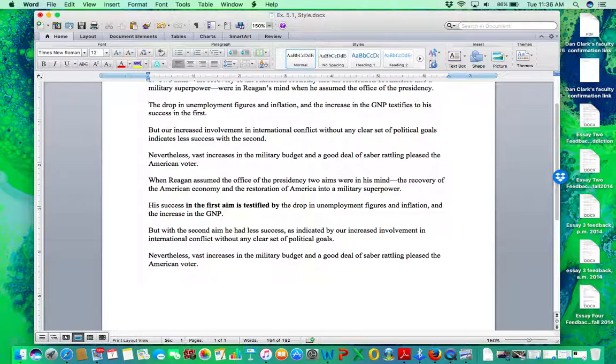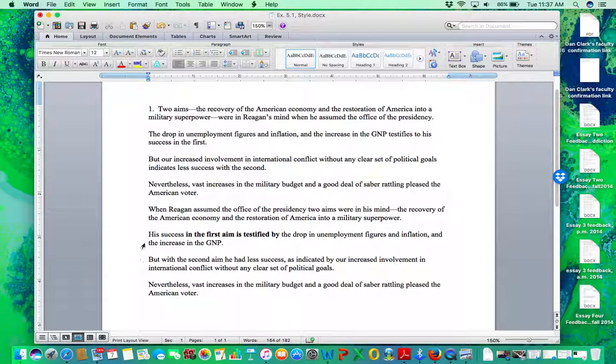The only thing I could think of doing might be to try to get, like, as indicated by our increased involvement in international conflict, like get that. I'm sorry, I forgot that I should be doing that. How do I get that arrow? Oh, I don't know. How do I get that arrow? Yeah, that's nice. I wonder how I get that. Okay, I'll figure that out, guys. But with the second aim, okay, I think that's pretty good.